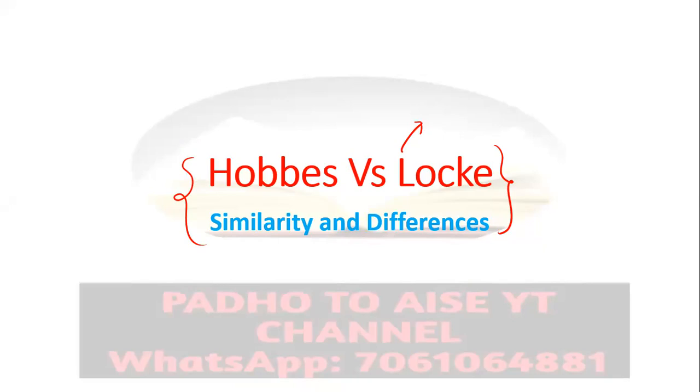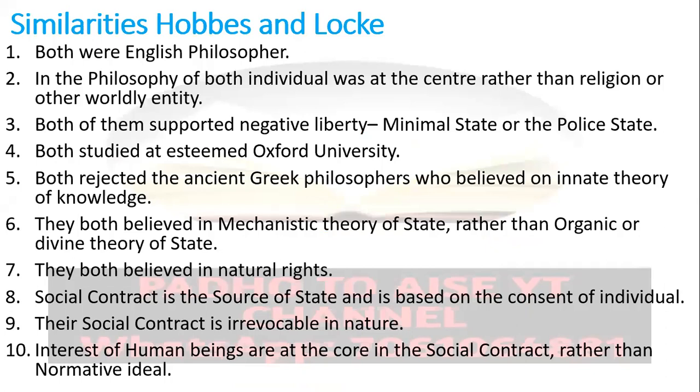So let us start. First of all, you should know the basics of Hobbes and Locke before starting this lecture. So, the first similarity: they both were English philosophers. They belong to England.